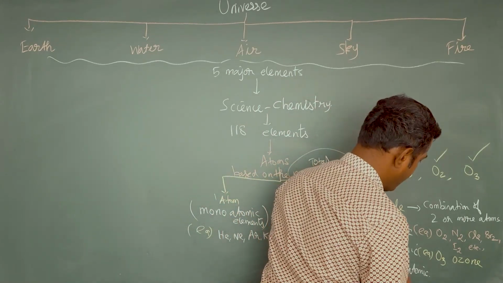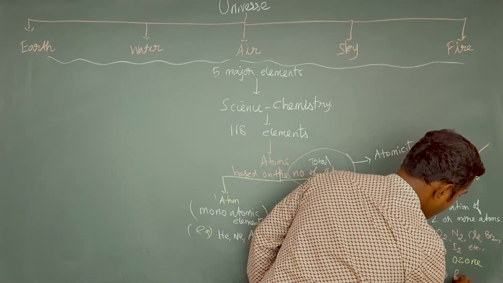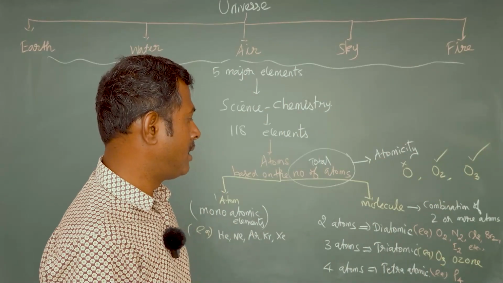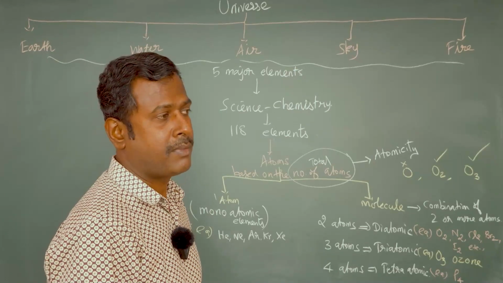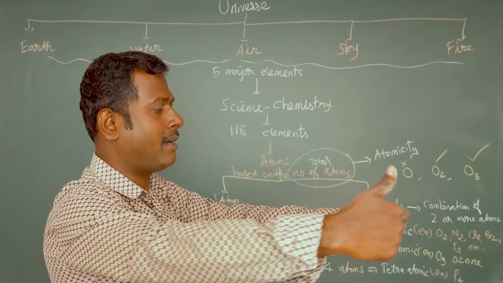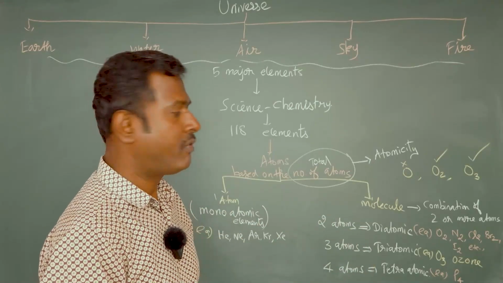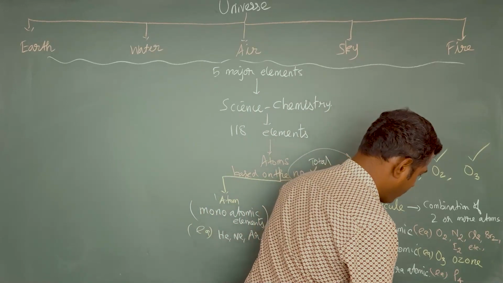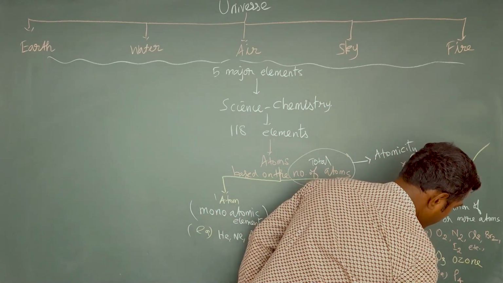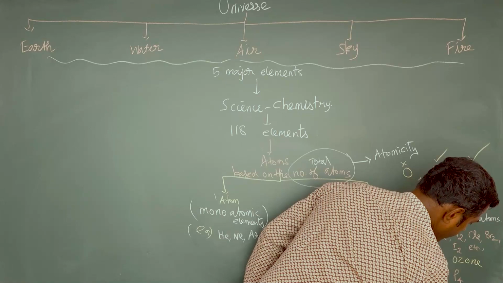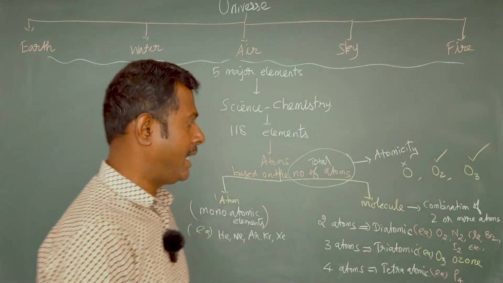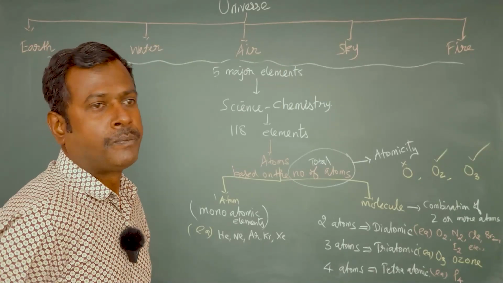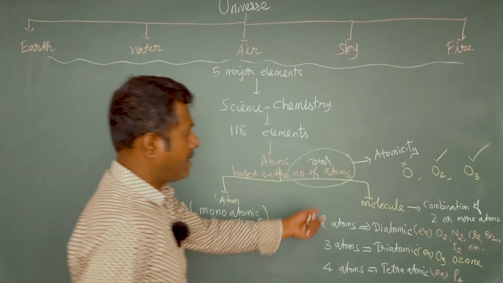A very good example for tetraatomic is phosphorus, P4. Phosphorus is in the tetraatomic state. 4 phosphorus atoms are tetrahedrally joined together to form the phosphorus molecule, P4. And for an octaatomic molecule, the best example is sulfur. Sulfur is present in the S8 state. 8 sulfur atoms are combined to form the sulfur molecule. So these are all based on atomicity.